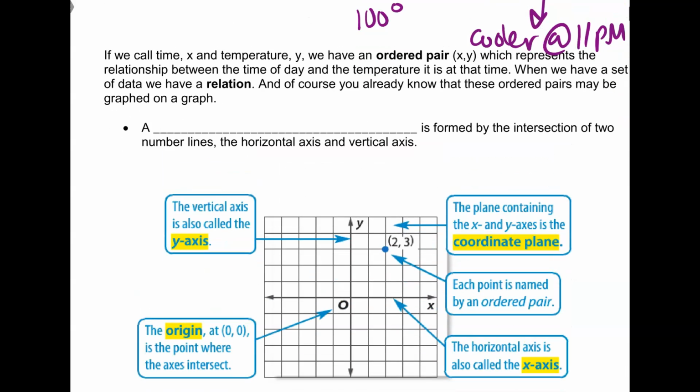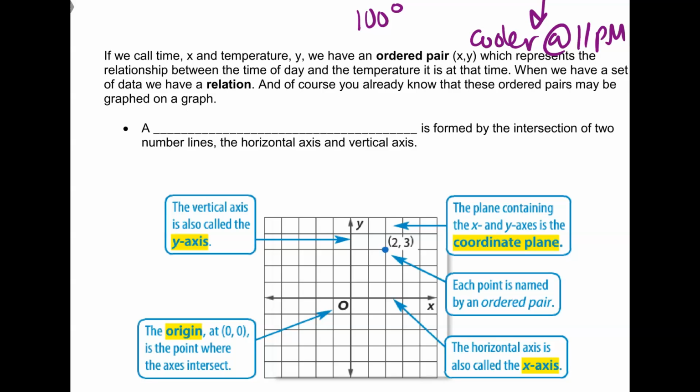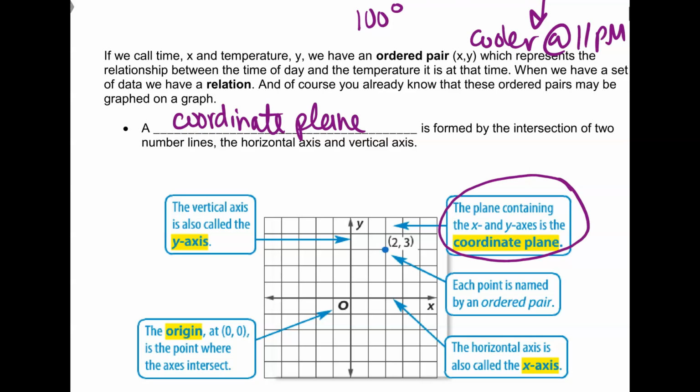What do we call this? Coordinate plane. Yeah, it's a coordinate plane. Coordinate planes have 4 quadrants. Okay, so notice the plane containing the x and y axes is the coordinate plane.